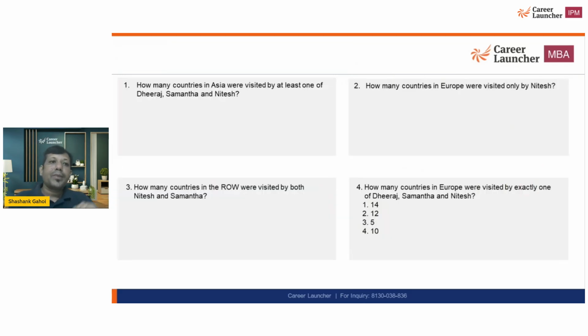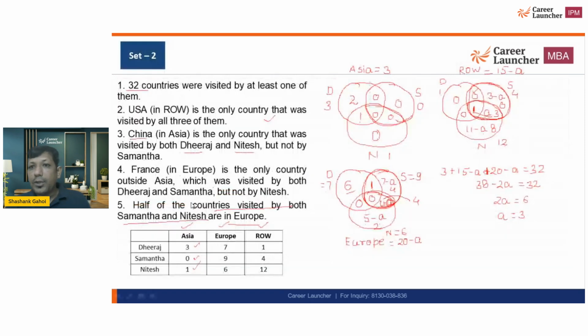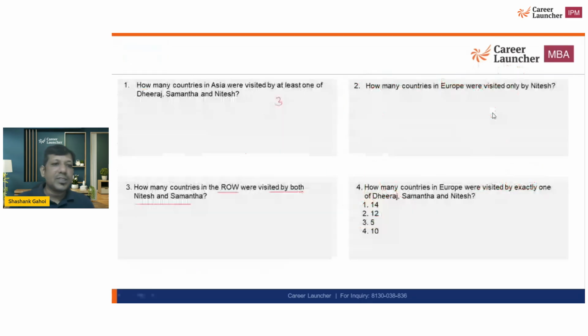How many countries in Asia were visited by at least one of Dheeraj, Samantha and Nitesh? ये तो हमने बहुत ही जल्दी निकाल लिया था। When we started making the Venn diagram, the first value we got was the value of Asia. That was 3 countries. ठीक है, how many countries in ROW were visited by both Nitish and Samantha? ठीक है, so ROW में टोटल नितेश और समांथा ने टोटल कितनी कंट्रीज विजिट की हैं? That is equal to 1+3. Nitesh and Samantha, that is going to be 4. तो इसका आंसर आ गया अपना 4.